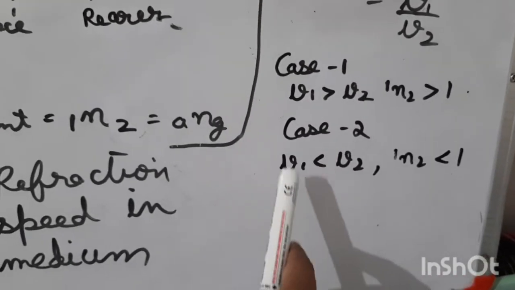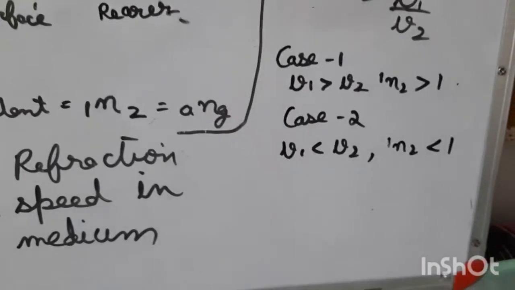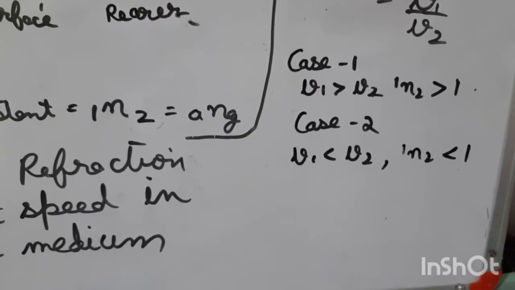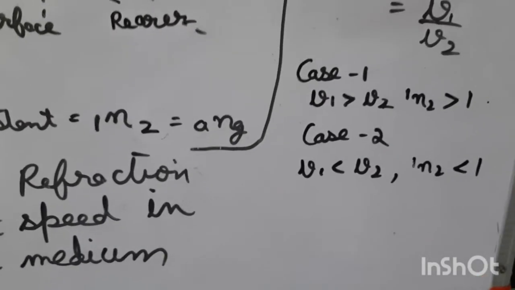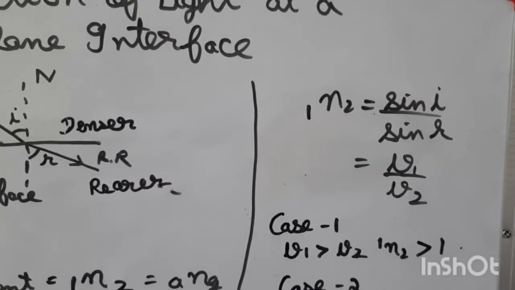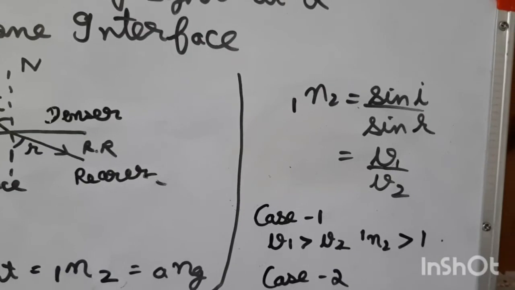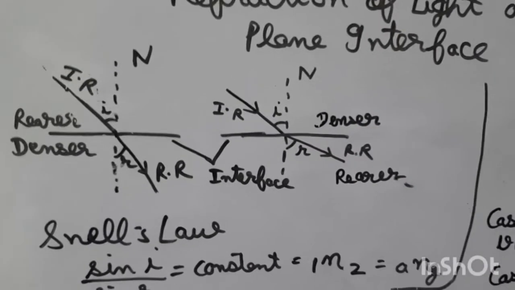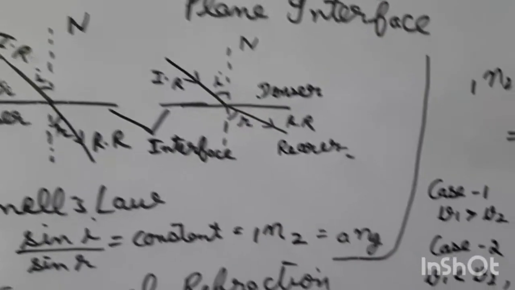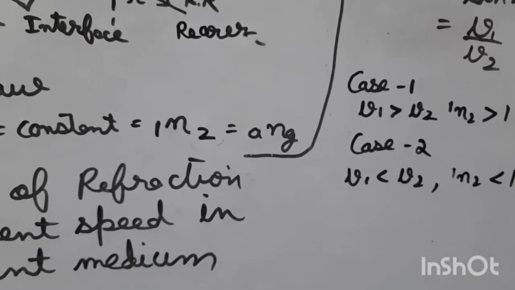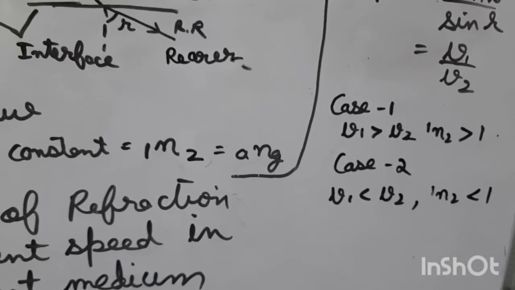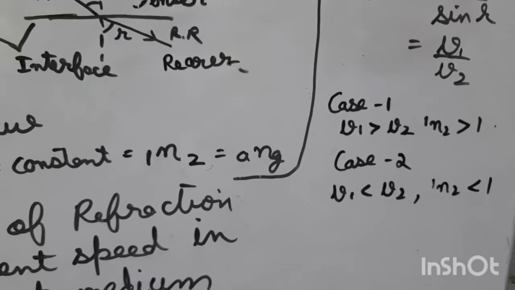Now in case 2 we have V1 less than V2. That is, the speed of light in medium 1 is less than the speed of light in medium 2. In this case, from this figure we get that the angle of incidence is less than the angle of refraction. This is the case in figure 2. So whenever V1 is less than V2, the light ray is traveling from denser to rarer medium.